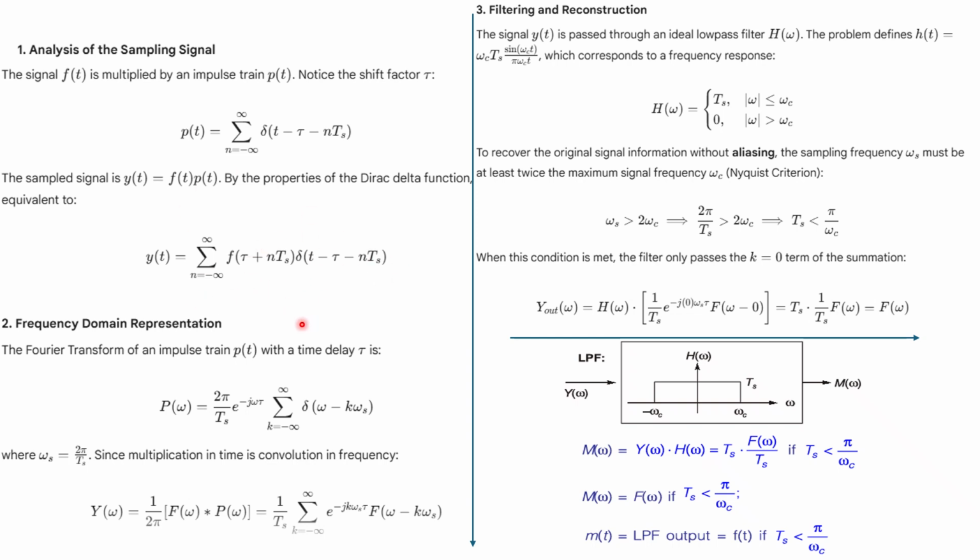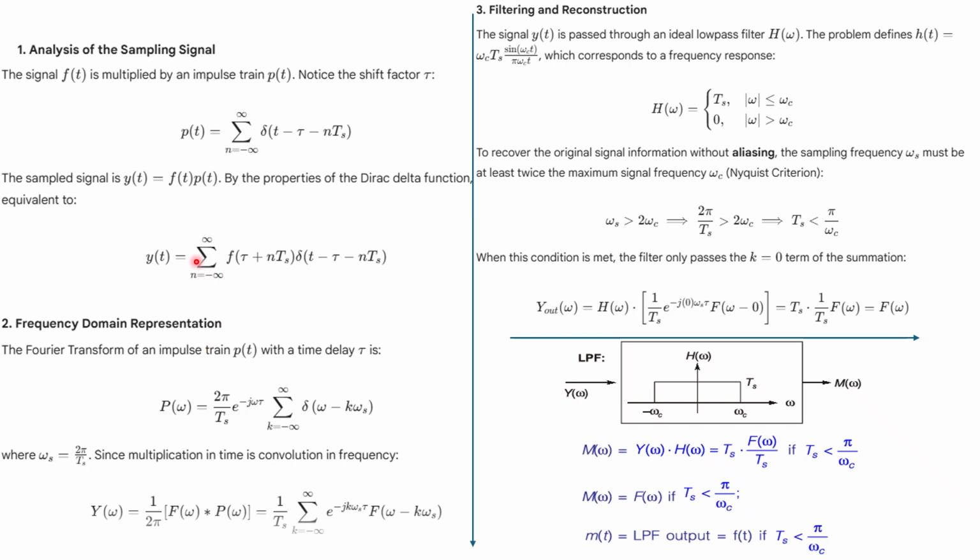Once you get y of t, our objective is to do the Fourier transform so that we can get y of omega. Because then only we can find the sampling frequency, that is our target.